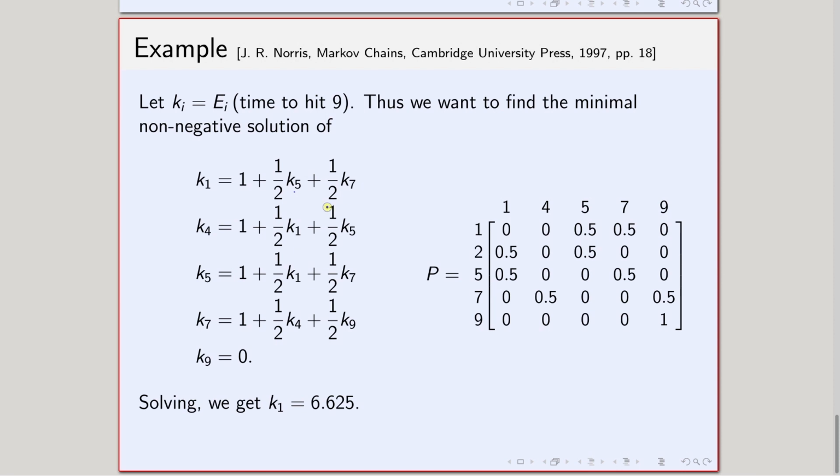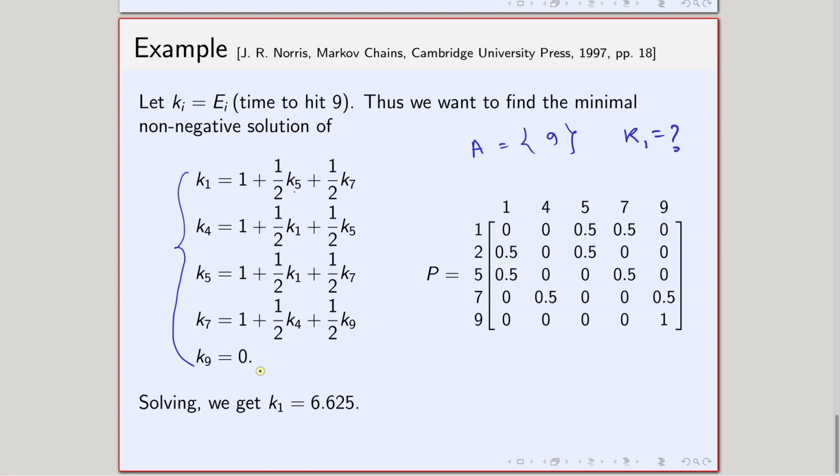Similarly, I can write the complete equations here. The only thing is that K9 will be 0, because 9 is my target state A. We are trying to find the hitting time to 9, because I am trying to find out how much time I need on average to complete the game. So that is why I am trying to find K1. That is my aim, and I define Ki like this.